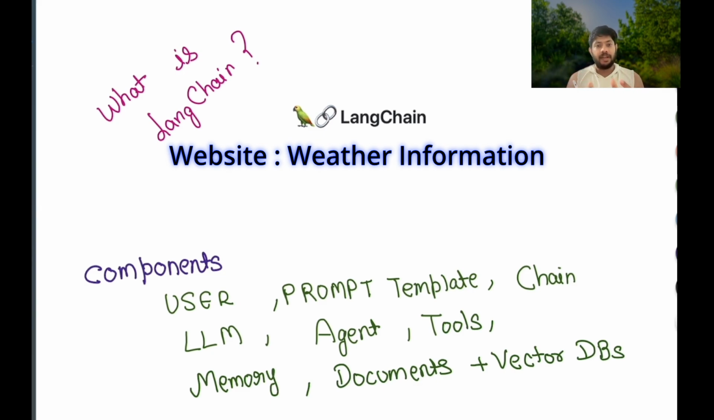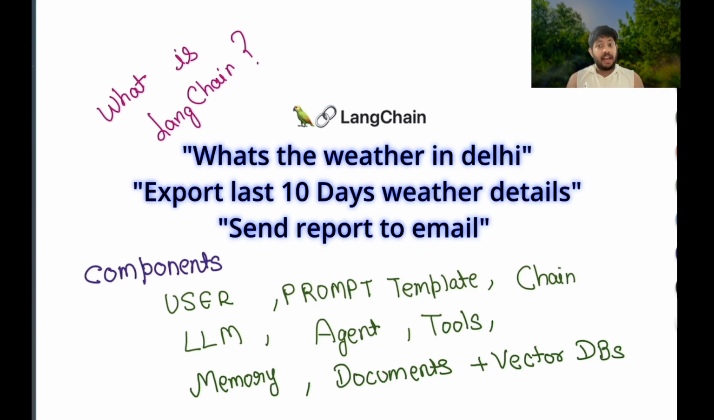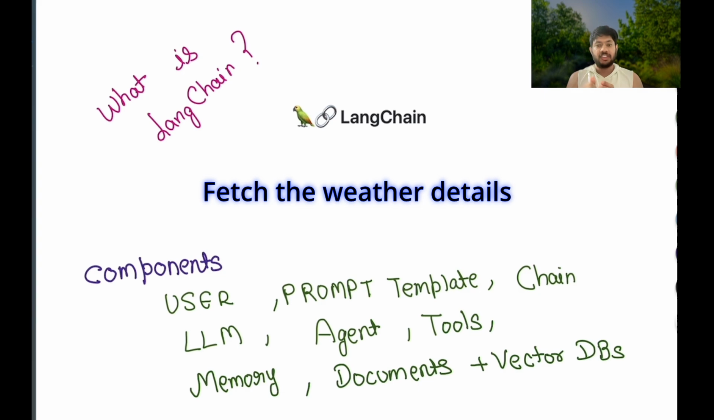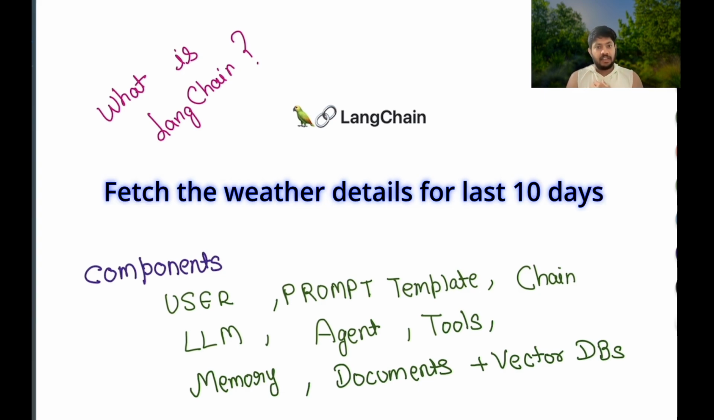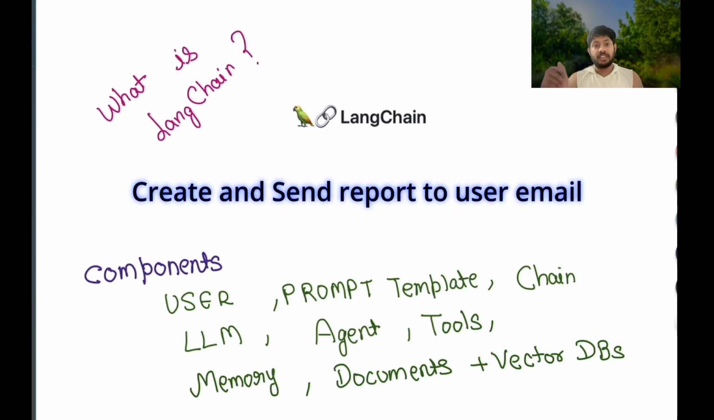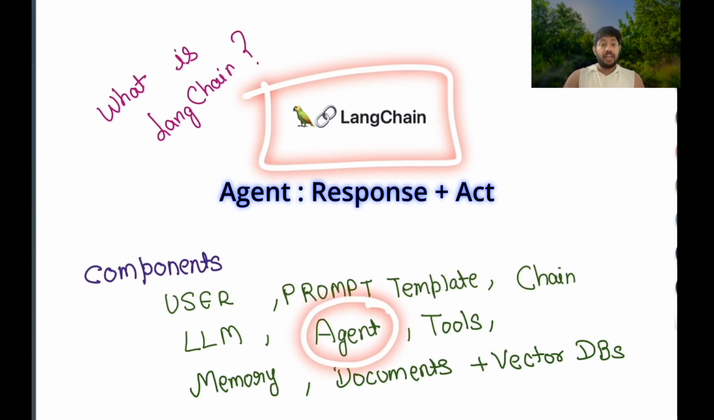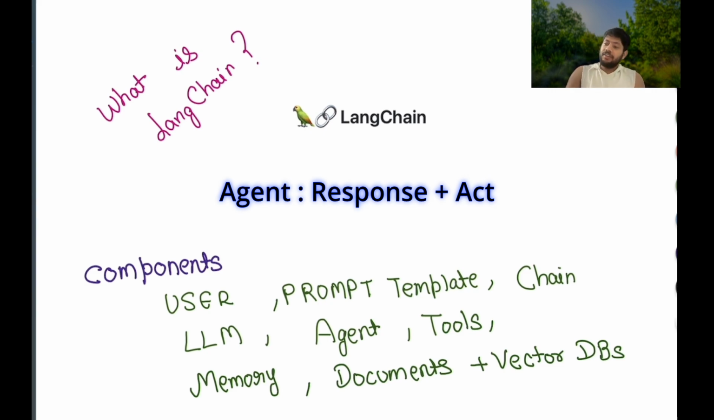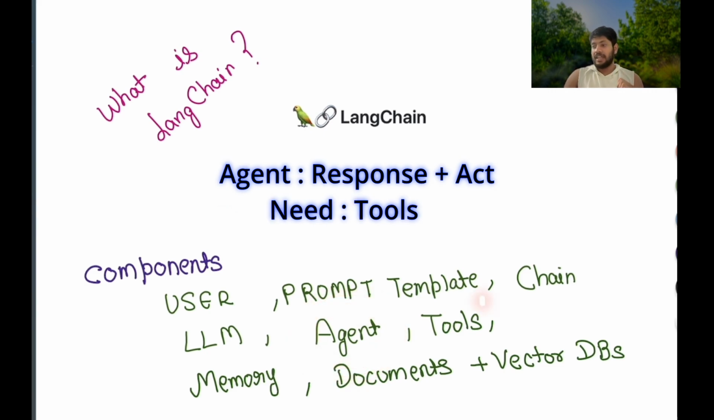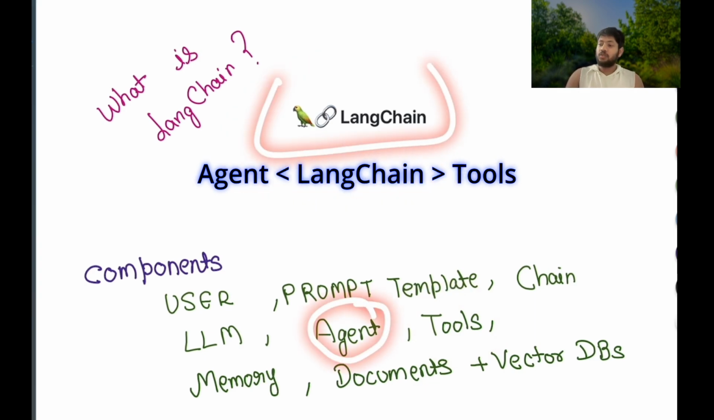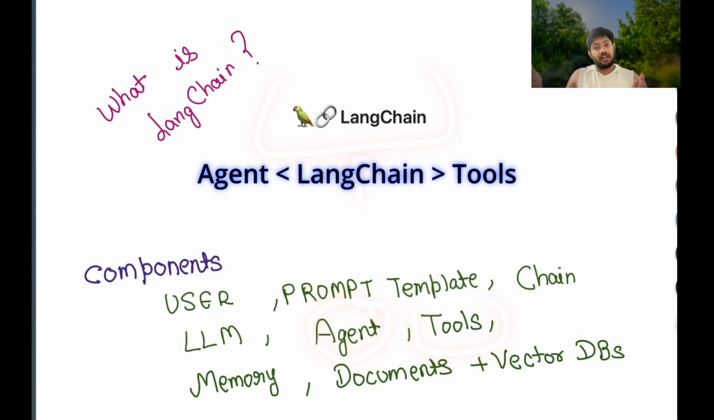So basically we can ask what is the weather in Delhi, and then say export the last 10 days weather details and send it to my email. Now our application is not only responding with the weather details, but it needs to perform some actions like fetching the weather details for the last 10 days, creating a report, and then sending the report to the user's email. All these things can be done by an agent, and this agent is provided by LangChain. We can create agents using LangChain, and every agent needs some kind of tools. So that's the next component, which is tools, which can also be created by LangChain. Using LangChain, we can connect our agents to the tools created by us or to any external tools as well.